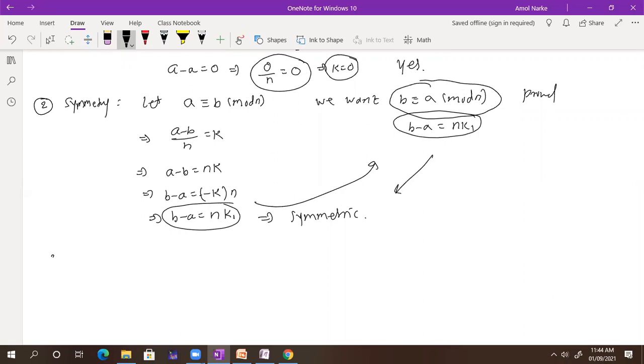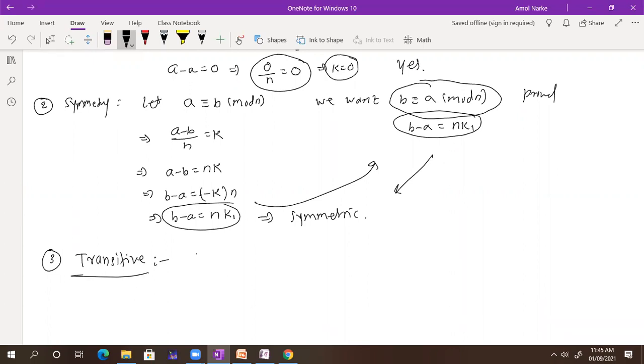Now the third one, that is the homework task for you: transitive. Show whether it is transitive. Don't take a number. If you want to give an example that it is not transitive or not symmetric, then you can give an example. But if you want to prove it, then you have to go the way we went for the symmetric one. If you take one example, like 5 is congruent to 3 mod 2, that is not a proof. Prove the statement in that way. Try to prove that.